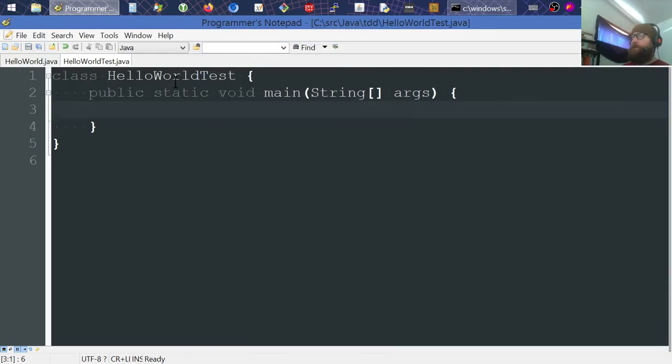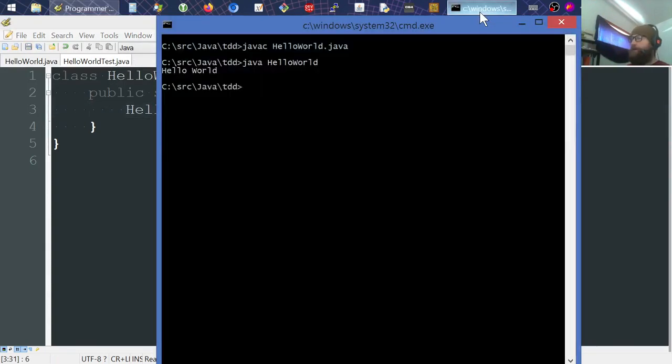All right, I guess any good test-driven development should run a failing test, right? So let's create that failing test, and we'll just have a method on the hello world called say hello. Okay, I'll save that and I'll run it over here in the console. Compile it, hello world test.